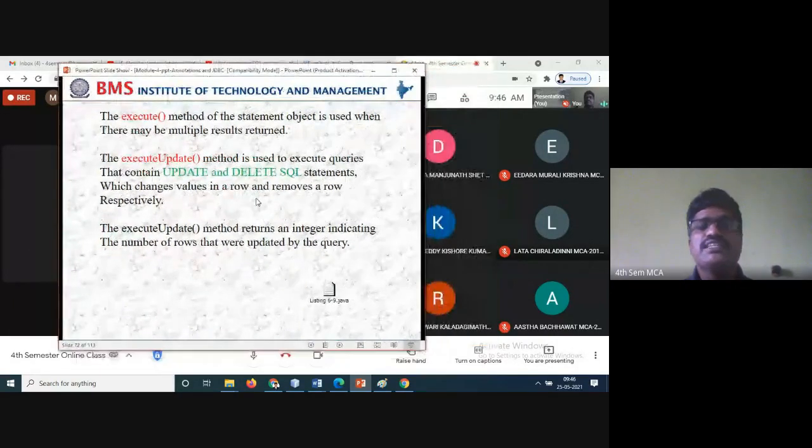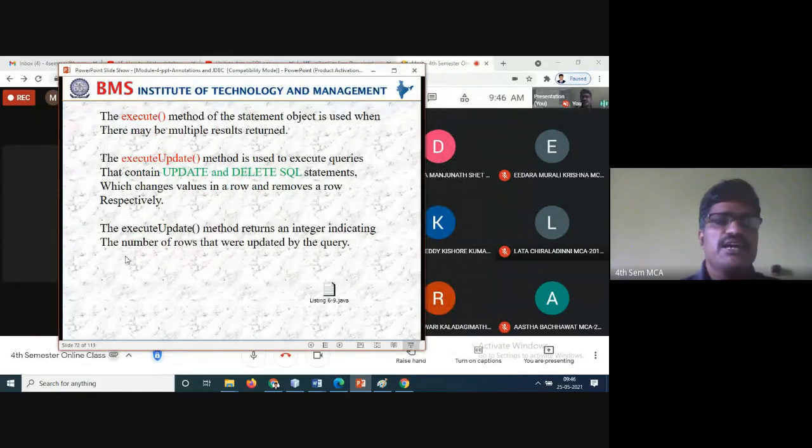So all these are executed using execute update. The execute update method returns an integer indicating the number of rows that were updated by the query. So it returns only integer values. You have to retrieve the information and go ahead from there. That's all.